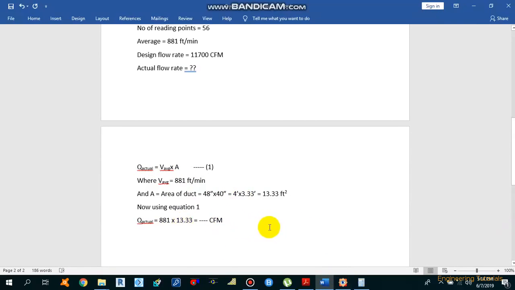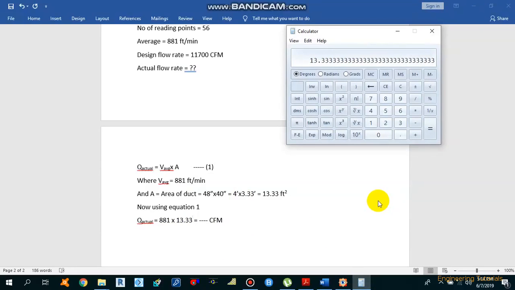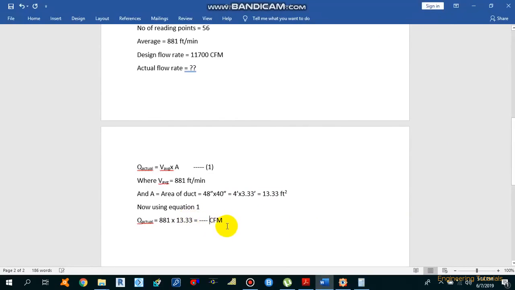So we get the actual CFM, 11,746 CFM. The actual CFM which we got across this 48 inches by 40 inch duct is 11,746 CFM, and the design flow rate which was in the drawing is 11,700 CFM.